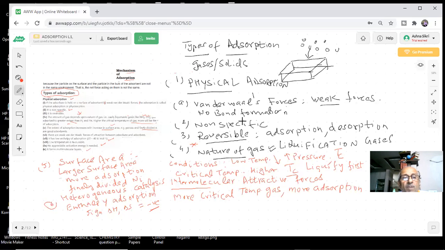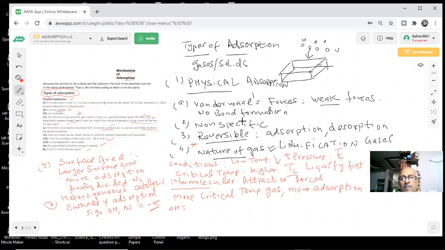So the enthalpy of adsorption will be high or low in the case of physisorption? High. Think about it, why should it be high? Sir, can you please repeat the question? The enthalpy of adsorption value will be high or low for physisorption. The question has been asked.